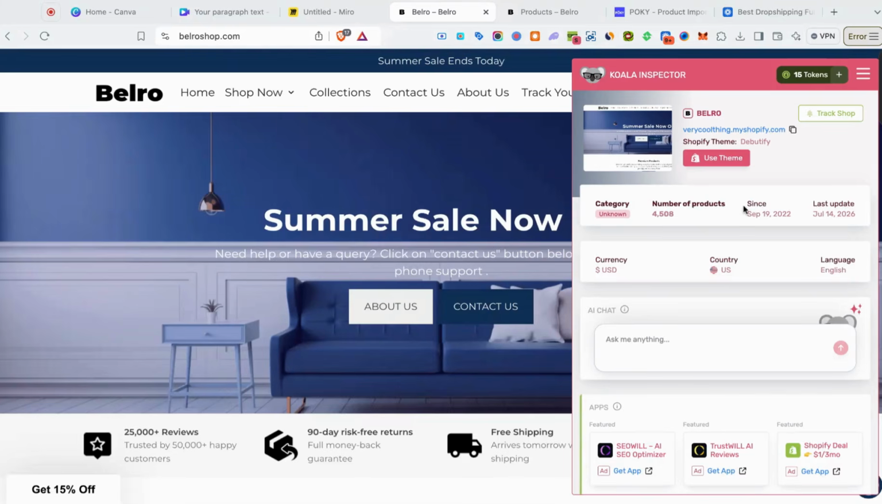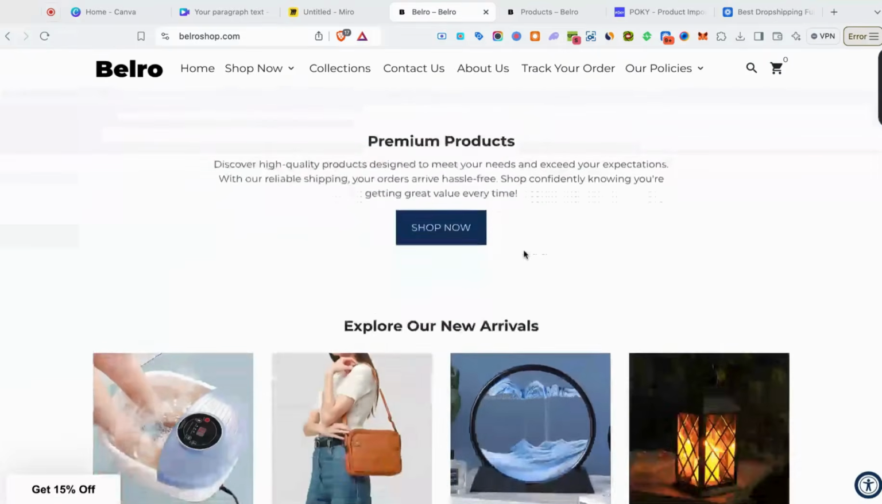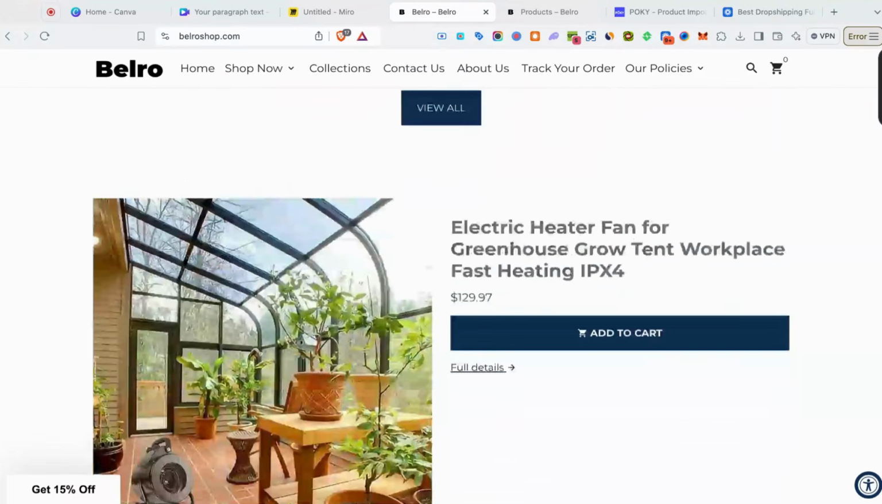If we take a look at Quality Inspector, they're utilizing the Debutify theme. They have close to 5,000 products that we can copy from right now on their store, and they're based inside of the United States, right? So with this big amount of products, they did all the heavy lifting, all the work for us. All we have to do is pretty much copy their products with Pokey or the Copy app, right?